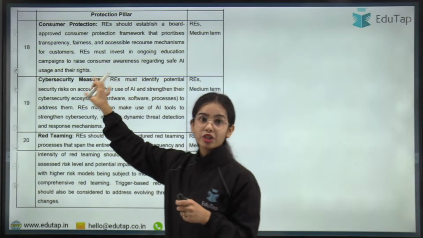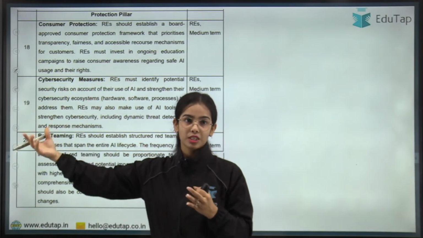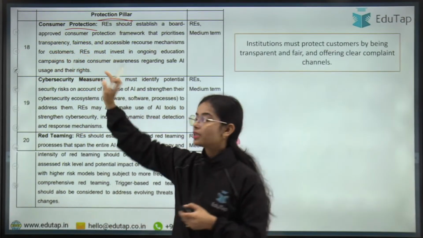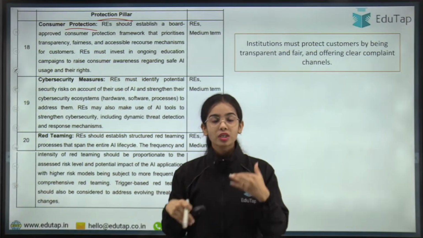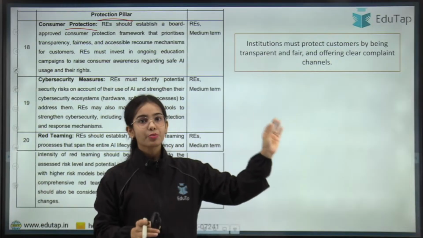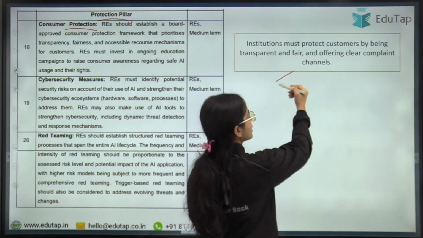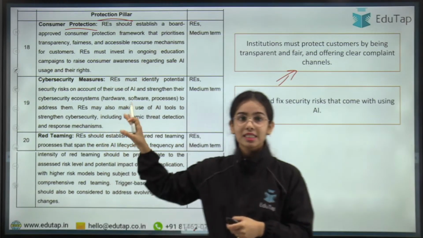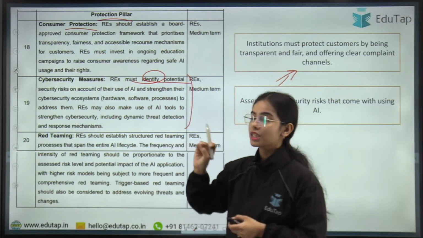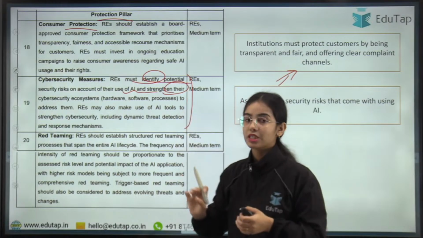Next is the protection pillar. Now we have moved from governance to protection, and the last one is assurance. So in the protection pillar, you can understand that customer protection should be there. Customer protection should not be put at risk in any case. Institutions must protect the customers by being transparent and fair and offering complaint channels. The proper complaint channel should be there. Cybersecurity measures have to be taken. Regulated entities must identify potential security risks on account of their use of AI and strengthen their cybersecurity ecosystem.